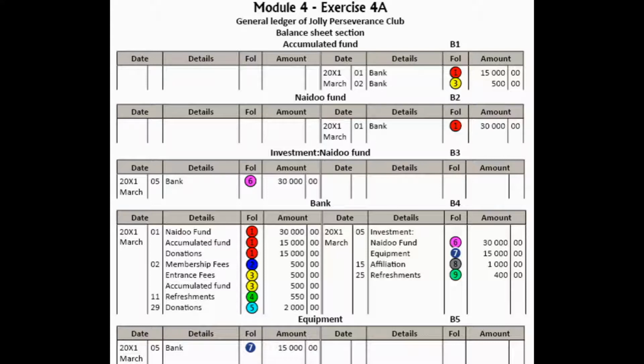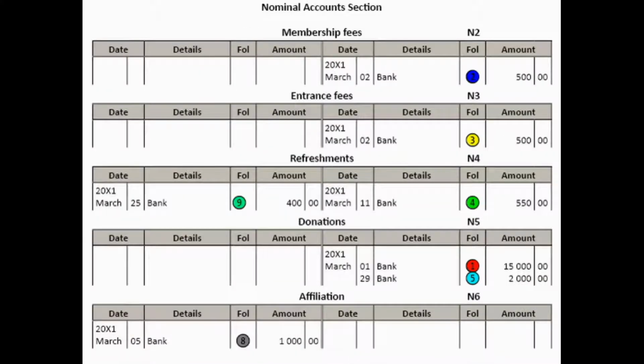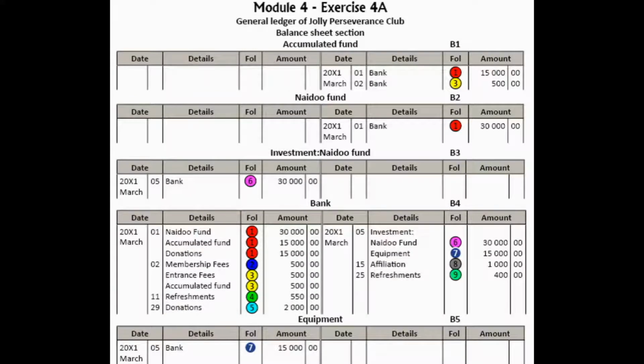Okay, now we're going to do the entries for the entrance fees. If you look back at the further stipulations by the committee there under exercise 4A, it says there half of the entrance fees had to be capitalized immediately, while the other half had to be regarded as current income. Okay, now you know by now if they say that money has to be capitalized, we are going to enter that in the accumulated fund account. Remember that principle that I explained to you. It's the same as capitalize. You think of the capital account, but now we use the accumulated fund account.